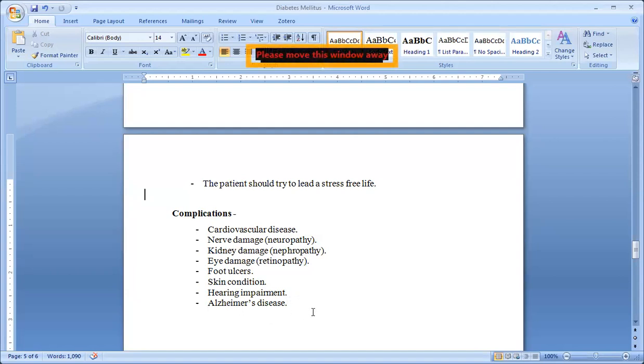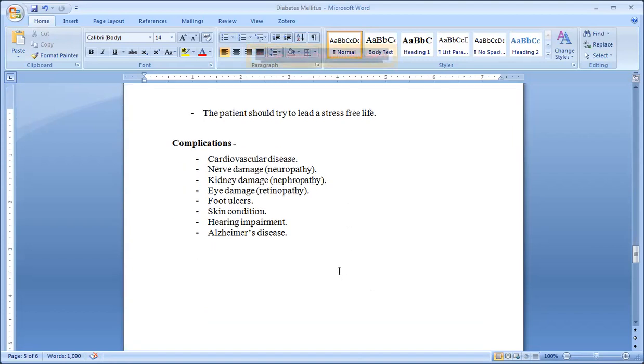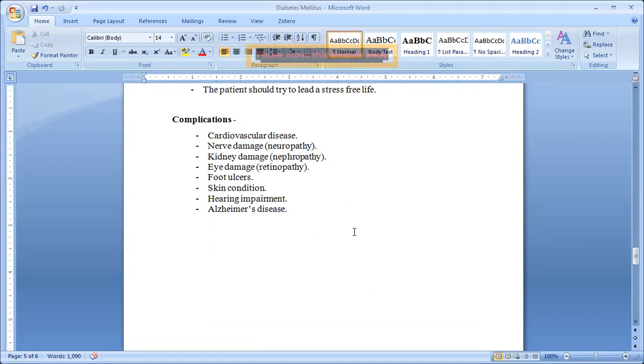Alzheimer's disease is also there, means this becomes more and more complex. If you do not treat this disease in the early stage, then the individual will be more prone to other secondary conditions, and complications will form. So that's why we can't treat them later. Okay, this is all about diabetes mellitus.